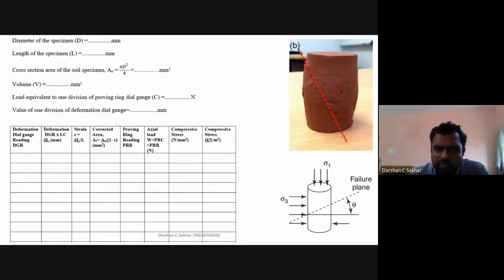Again, you have a table with dial gauge reading and proving ring reading. And what is the maximum stress? That final value will be for the sample. Generally, one sample is sufficient, but what we do is take the average of 3 specimens. With respect to direct shear, 3 samples is mandatory, you need to do 3 samples. Here, 1 sample is sufficient, but just for confidence boosting, I perform an average of 3 samples, or average of 2, it depends. So that is how we do unconfined compression testing.